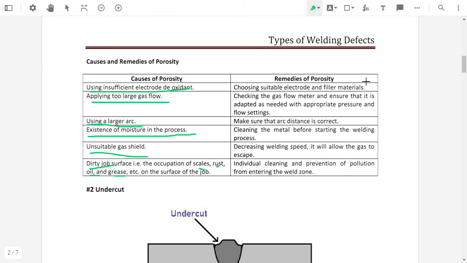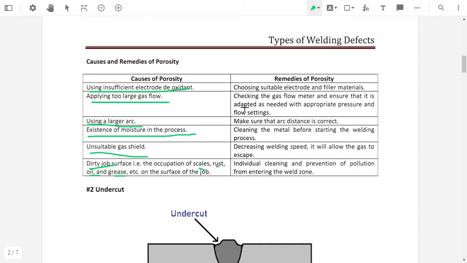There should be a sufficient amount of deoxidant, or the coating of deoxidant present on the surface of the electrode should be proper. It should be neither too large nor too small, so that a sufficient amount of deoxidant is present on the surface of the electrode.